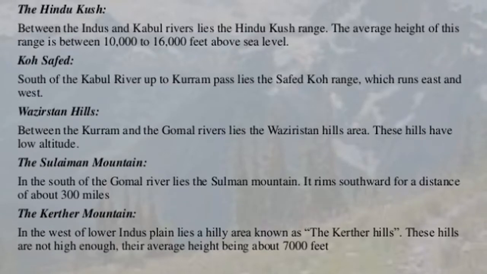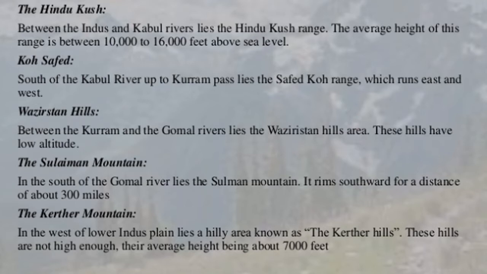Starting with the Hindu Kush ranges: between the Indus and Kabul River lies the Hindu Kush range. The average height of this range is between 10,000 and 15,000 feet above sea level. Above sea level means that the sea is at the bottom, and the higher a mountain is above the sea, the greater its height. That is how we measure the height of any mountain range.